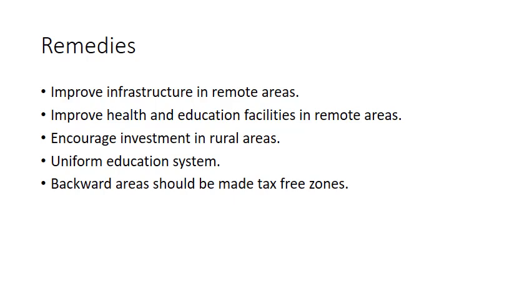Another remedy that you could use to minimize economic disparity is that backward areas should be made tax-free zones. Those areas which are backward, for example in Pakistan, Balochistan, southern Punjab, most parts of KPK and Gilgit-Baltistan, they are backward areas. If you want to bring those areas at par with developed cities, we have to make those areas tax-free zones, and this is something our government could do.